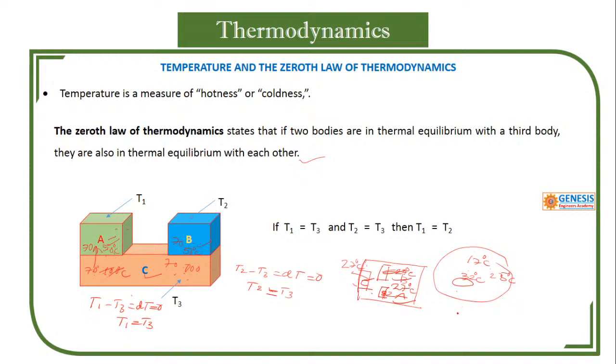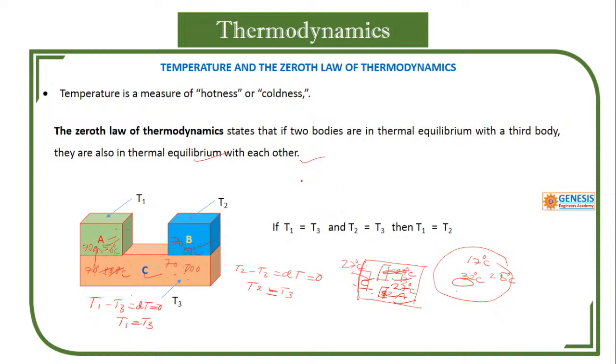Any equilibrium we have already derived, whether thermal, mechanical, or chemical. Thermal means temperature. Equilibrium means the difference between two bodies is zero. There is no potential for movement, no chance of movement. Then we call this equilibrium. So this is enough for now about the zeroth law of thermodynamics.